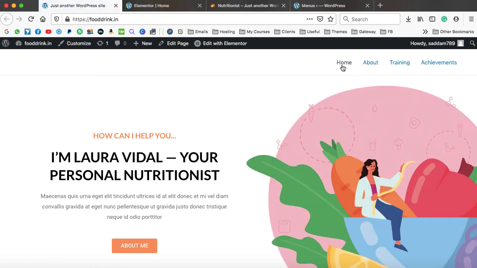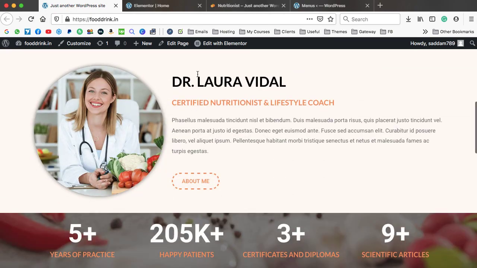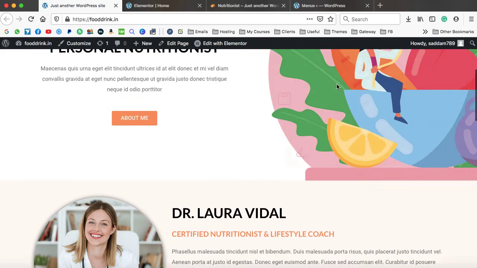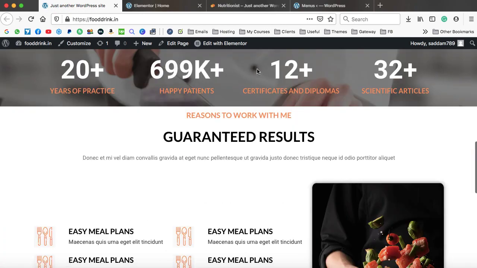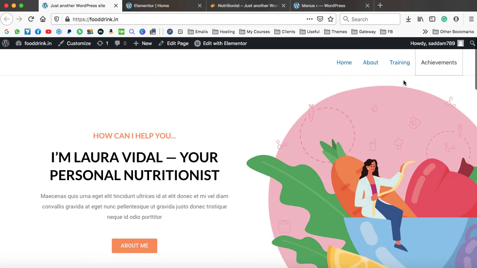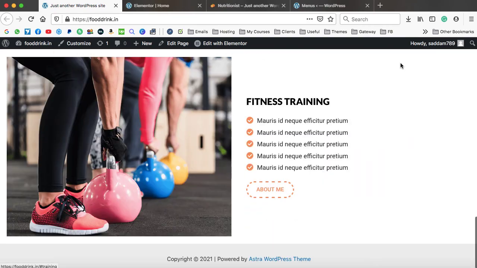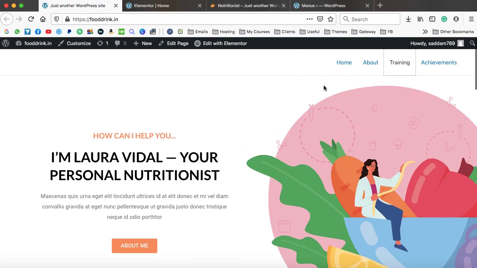Here we go. So we have total 4 menus over here. Once I click on about, you can see it is scrolled automatically to the about section. In the same way, if we click achievements, it goes on to the achievement. This is the achievement section. In the same way, let's click on training. So here is the training. So this is how you can create a one-page website.